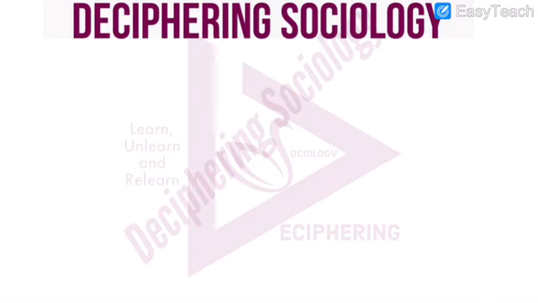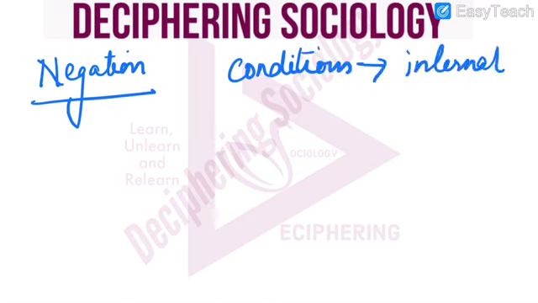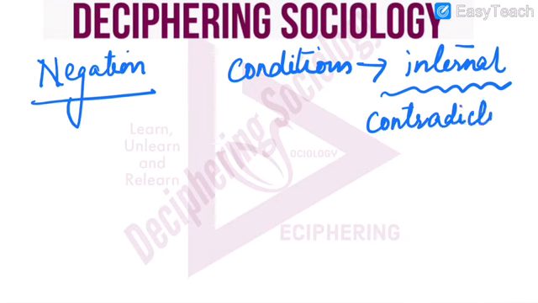Now, when negation happens, it means that conditions are being created in the internal system because of contradictions.